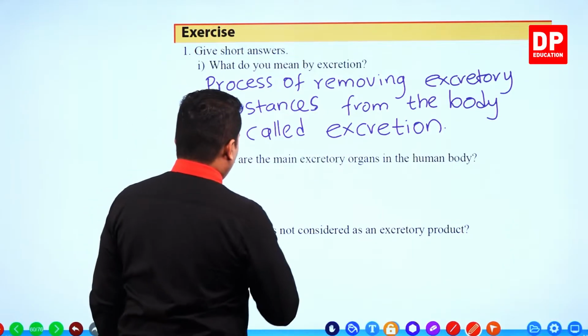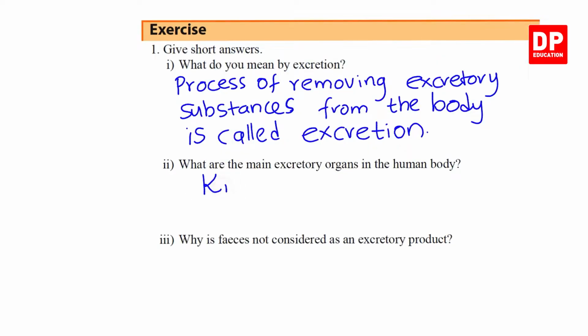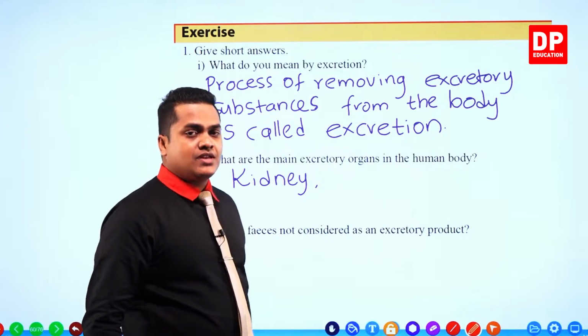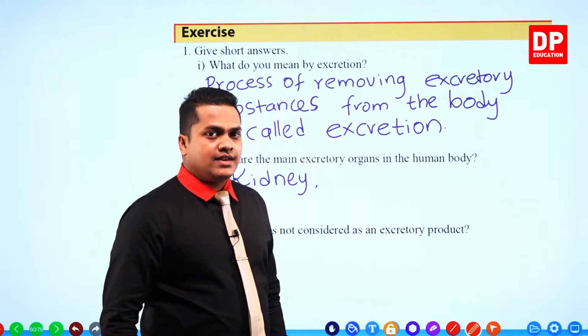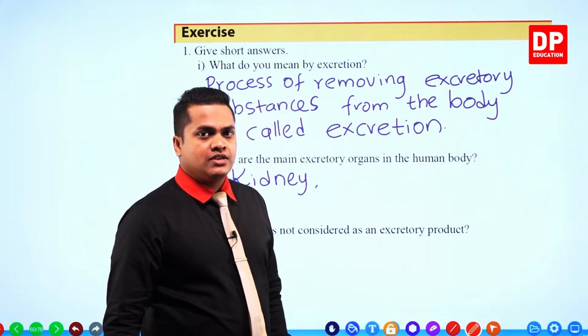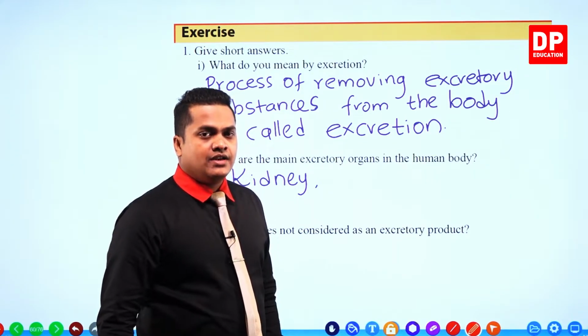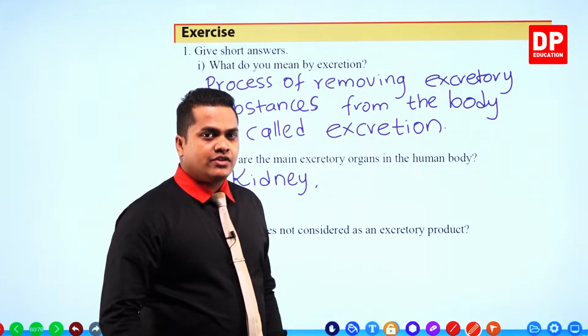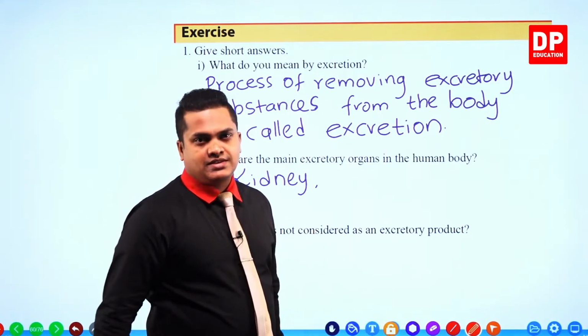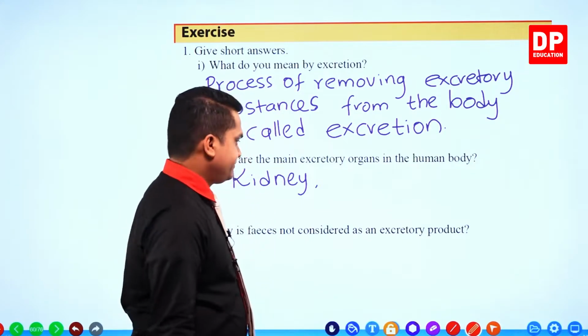The first and foremost organ which produces nitrogenous excretory materials is the kidney. Kidney is the first organ that we studied under the nitrogenous excretion part related to the urinary system, my dear children.